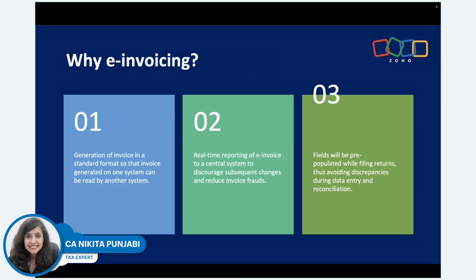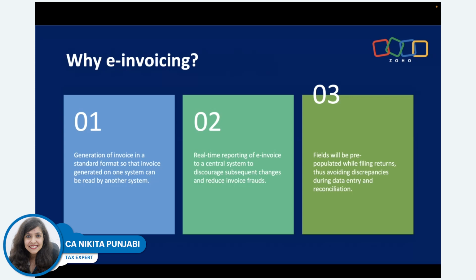What happens if you're giving data on a real-time basis? You are less likely to make changes to these invoices. Okay. If there have been such cases of fake invoicing, they can be reduced or curbed because at the time of creating the invoice, I've already informed the government that this invoice is created. So this is also one of the reasons.